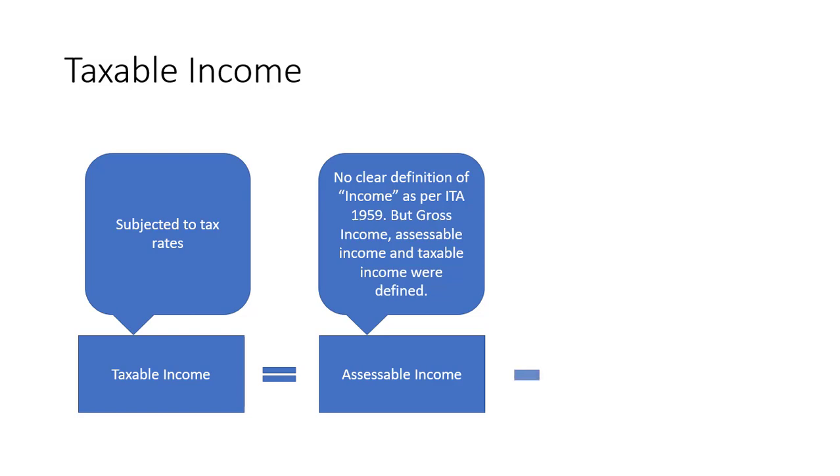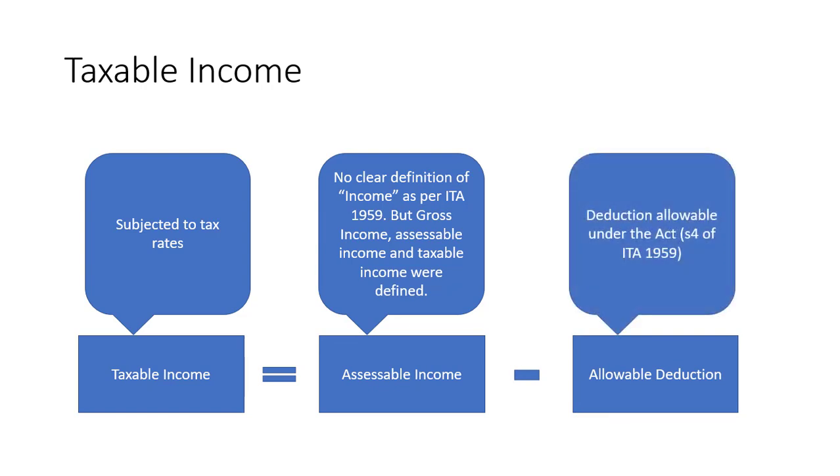So assessable income against allowable deduction. So these are deductions that are recognized and allowed by ITA, and of course it will be implemented by IRC, or Internal Revenue Commission.